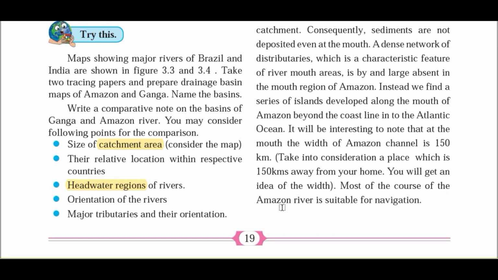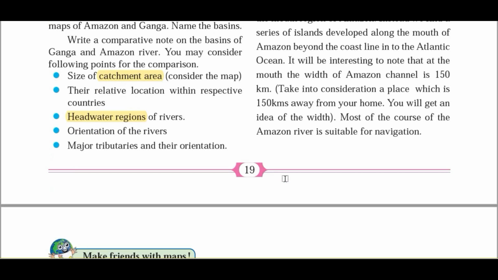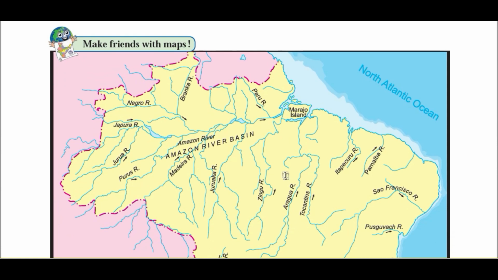Most of the course of the river is suitable for navigation. So what do you mean by navigation? Navigation means you can do a waterway journey in a considerable part of this river. So a waterway is developed over here. What do you mean by waterway?